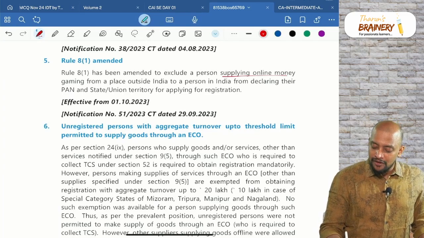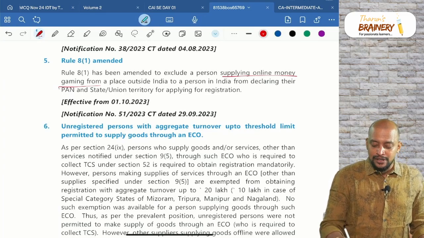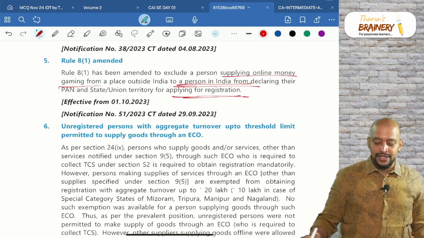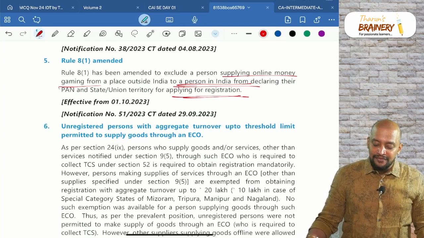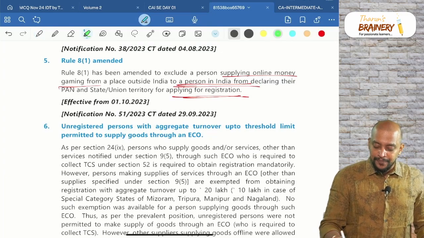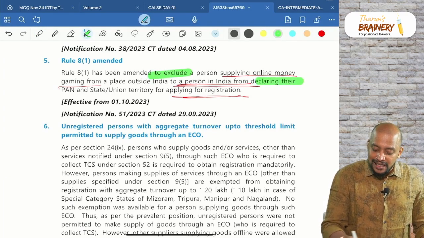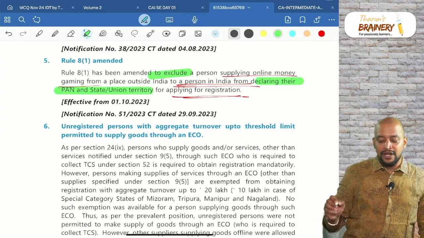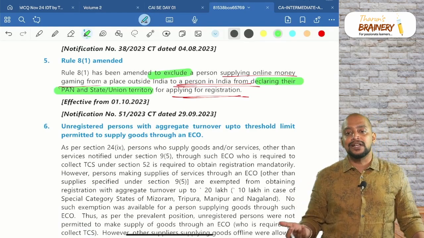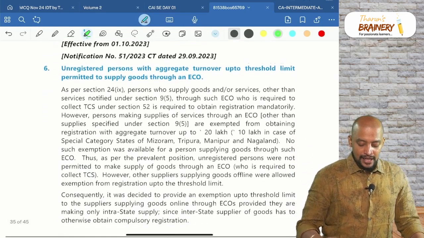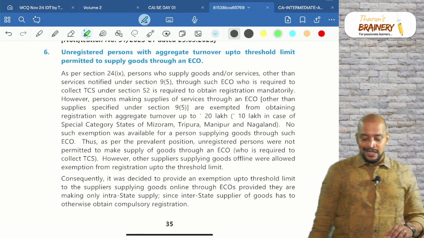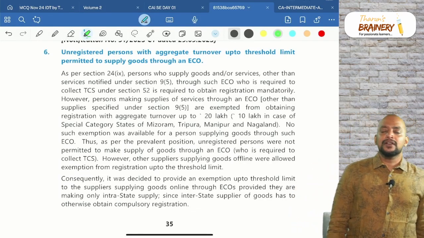So supplier of online money gaming from a place outside India to any person in India needs to get registered, and while they are registering, they don't have to declare their permanent account number and state or union territory, because basically where are they located? Outside India.